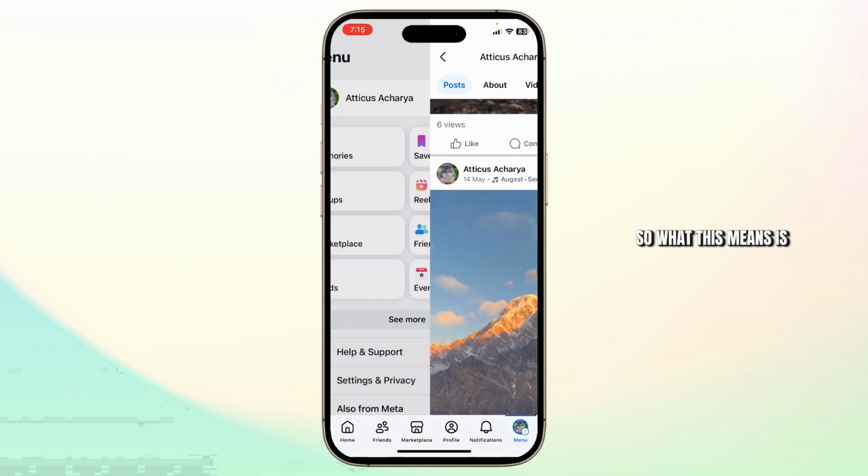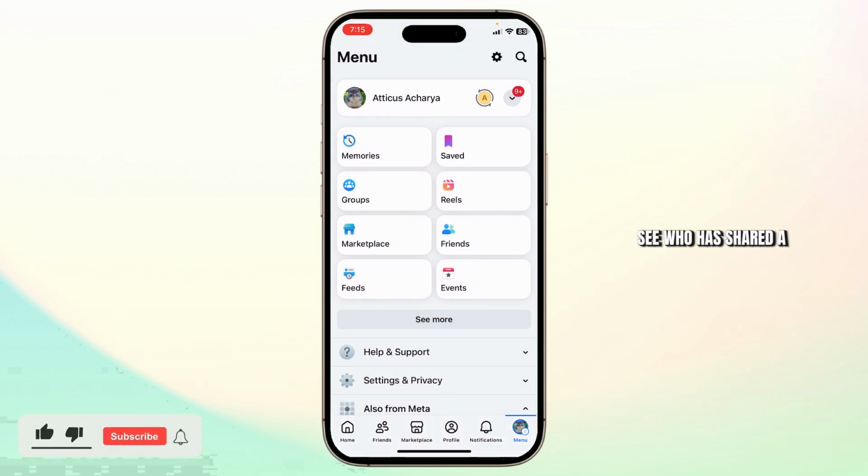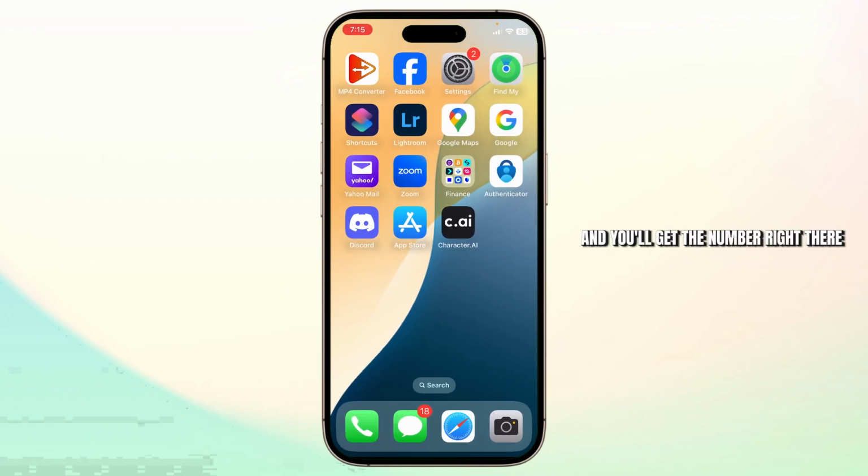So what this means is that you cannot see who has shared a post on Facebook, but you can know how many people have shared them. And you'll get the number right there, right above the share button, how many people have shared it, but not who has shared them. And yeah, that is due to the privacy reasons of Facebook.